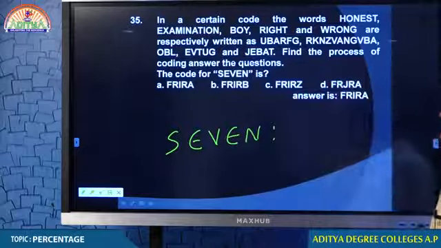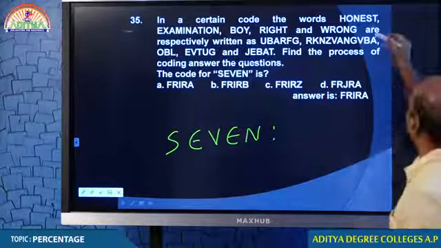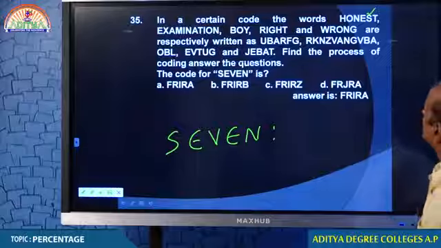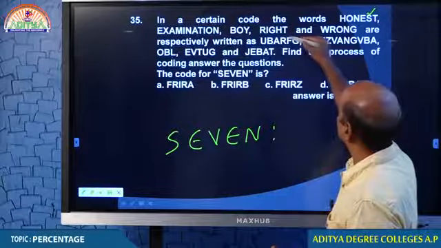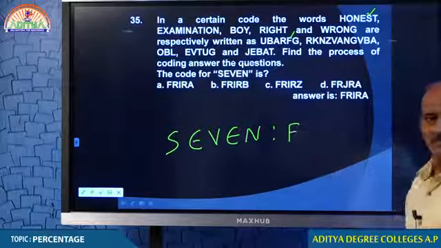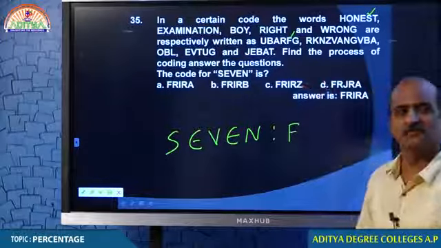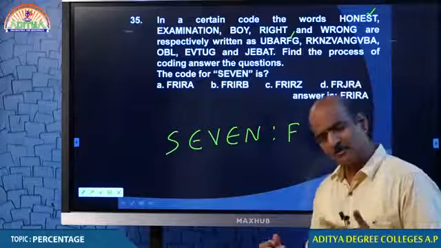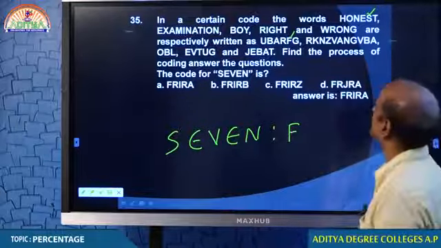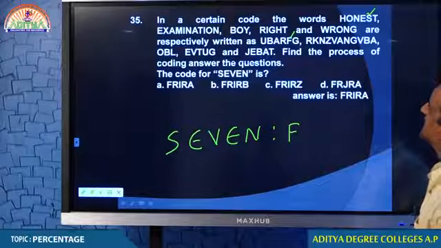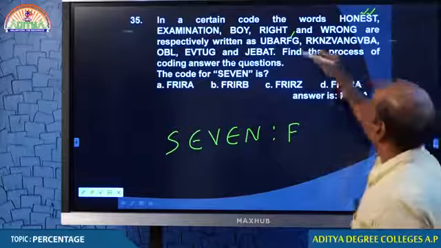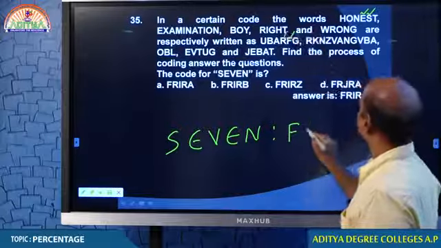Students, just look at that. It is coded as UBA. ES is coded as EF. Therefore, ES is coded as EF. Because everything is given by the examiner, why should we bother? We don't bother how the logic is used because we straight away use the values. Then E, fourth letter. Here the fourth letter, R.